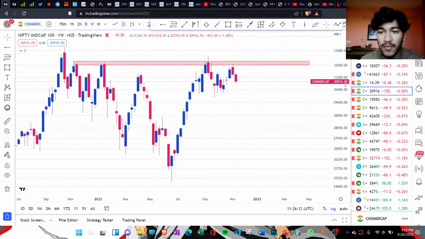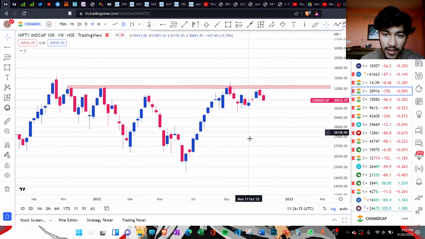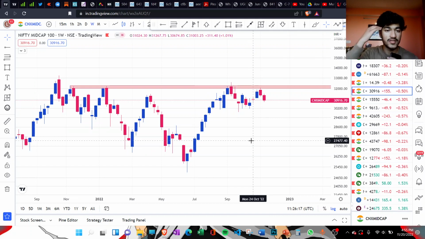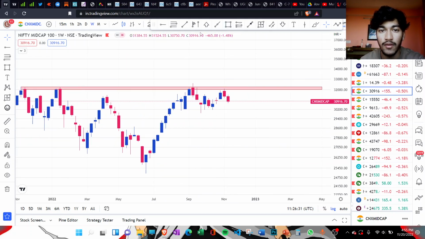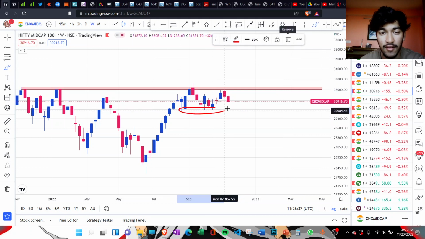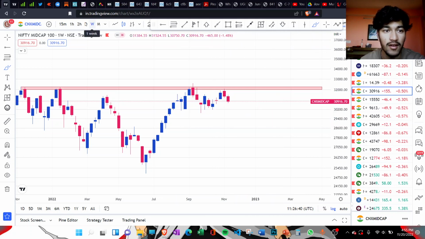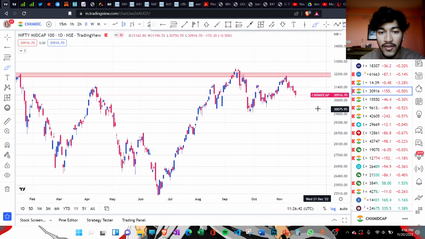As compared to that, the mid cap index is relatively weaker. And even if you look at the stock specific action, many stocks in the mid cap category or the small cap category are not performing that well as compared to some of the large caps. So currently this is a very strong resistance level at 32,000 that you need to observe right now. And it can also pull back, so there is a little bit of support here. Let's go down to the daily chart.